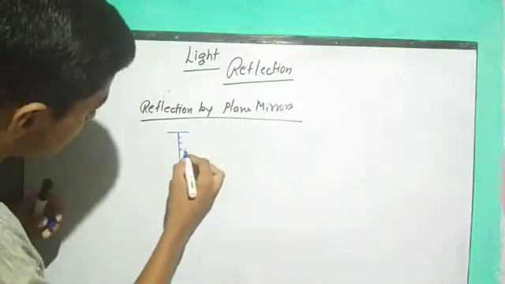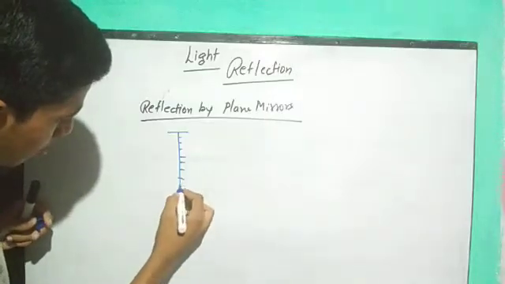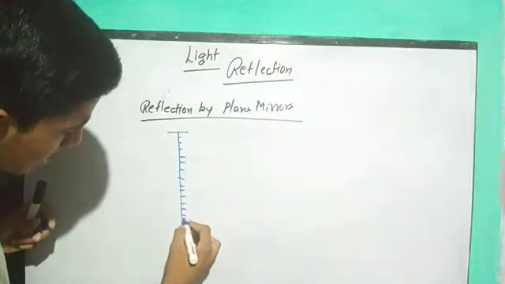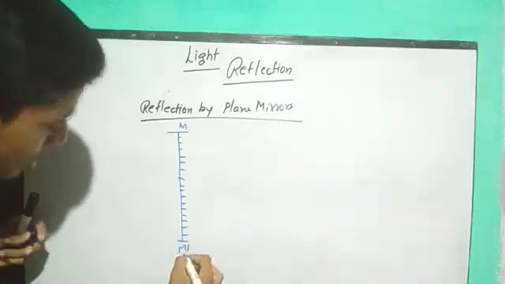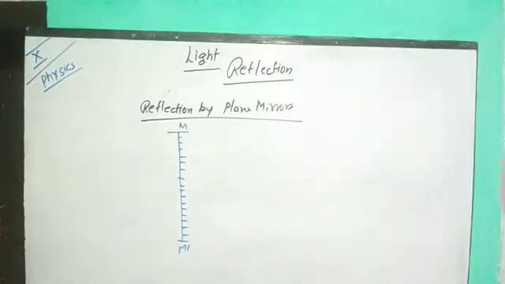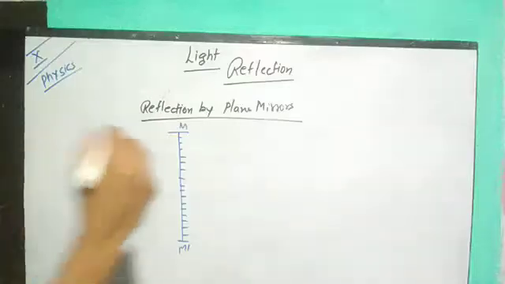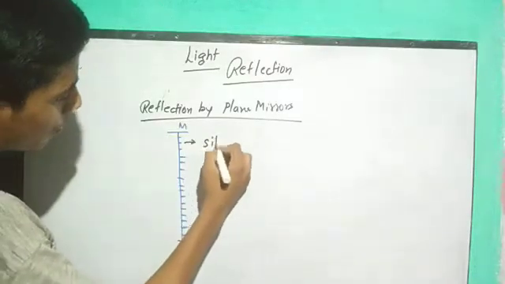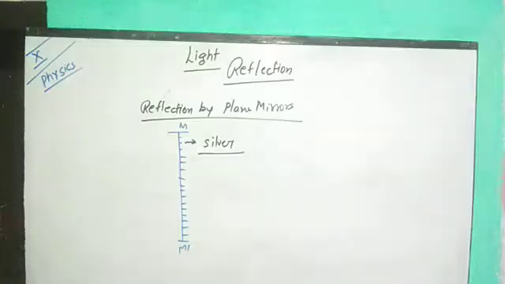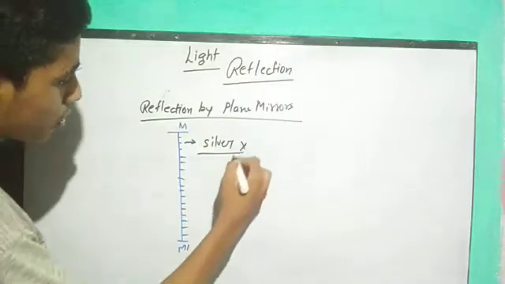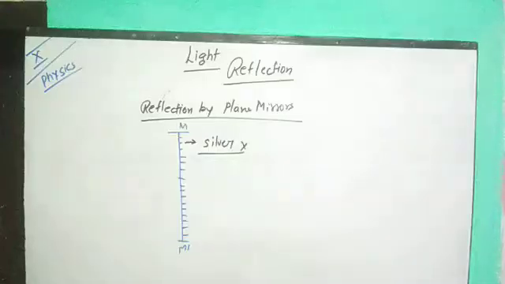Here you can see this is the sign of a plane mirror. Here one side is coated with silver. It is denoted by a dash. One plane mirror here I show you. Here I have drawn one plane mirror, guys. You can see the dash. Here the back side is coated with silver, but the mirror which we use in our homes is not coated with silver, because silver is a very, very costly material.